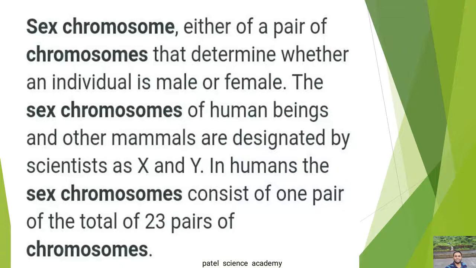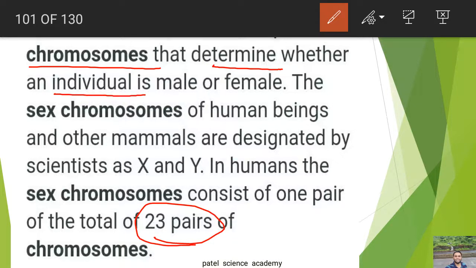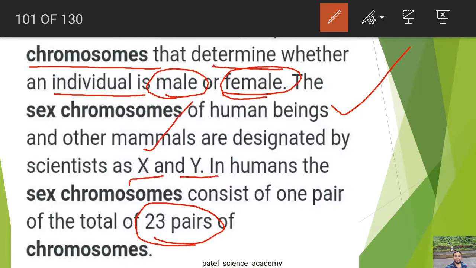In humans, there are a total of 23 pairs of chromosomes, and out of these 23 pairs, one pair is the pair of sex chromosomes, which decides the sex of the person. So, dear students, these are the chromosomes which decide whether the next generation will be male or female. It totally depends on the sex chromosomes, and remember, in human beings and some other mammals they are designated by the letters X and Y.